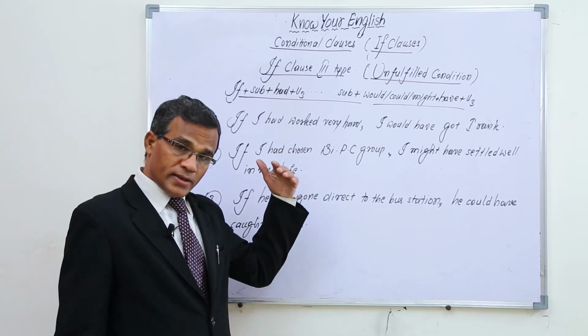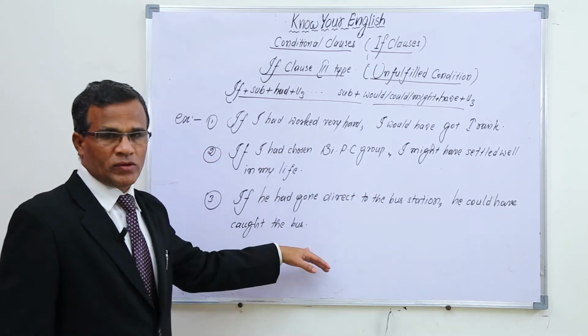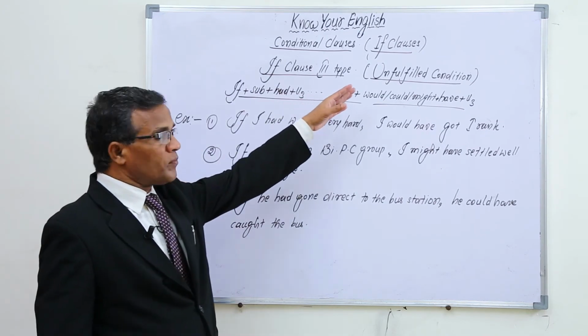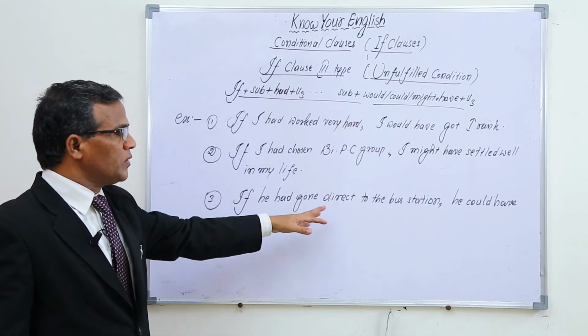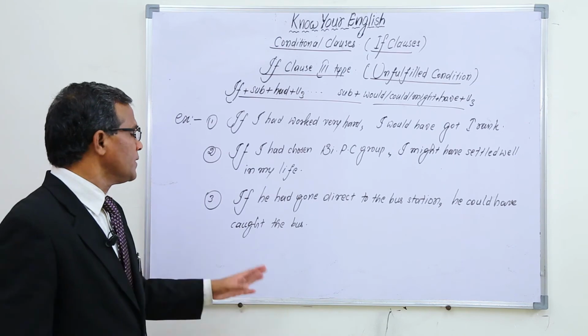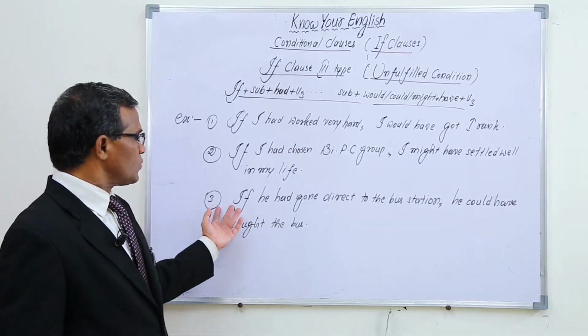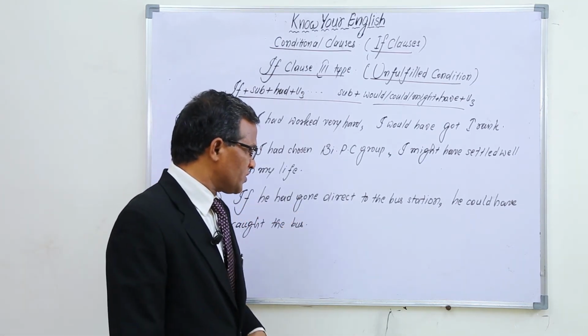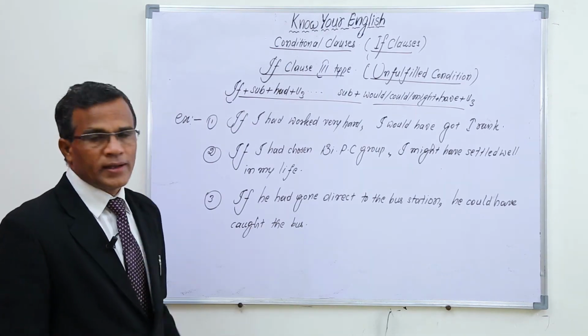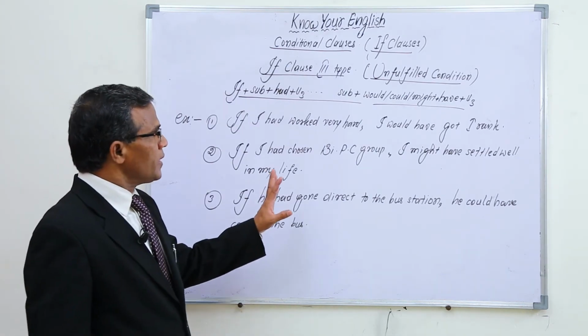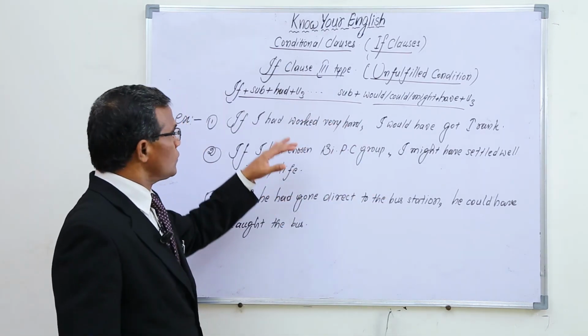So after that happened only we are talking about it, which was not fulfilled. So this is unfulfilled condition which was not fulfilled. Then we talk about this one. That's why if he had gone direct to the bus station, he could have caught the bus. So in this way, for unfulfilled condition, we have to use the structure in this way.